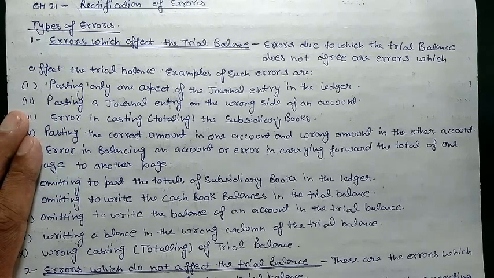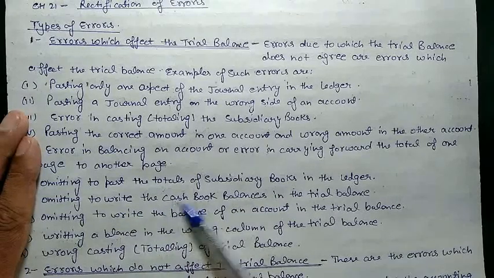If we are purchasing on credit, for that we have a separate purchase book, which is our subsidiary book. So if in the purchase account we take only the cash transactions and forget to take from the subsidiary book, our purchase account will fall short and it will affect our trial balance.